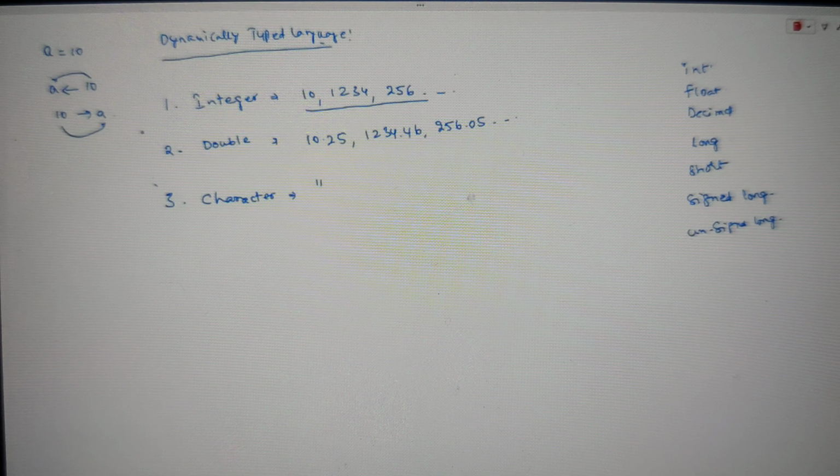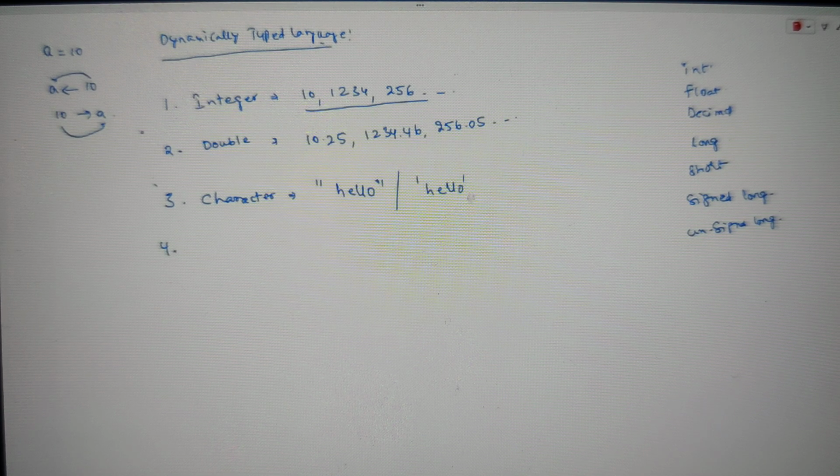One more important thing is that a character can be enclosed either in double quotes or in single quotes. Both of them are allowed. In some languages, characters need to be represented in single quotes and strings in double quotes. But here there is no such restriction. Whether it is single or double quotes, both are allowed, and this is what we call the character data type.